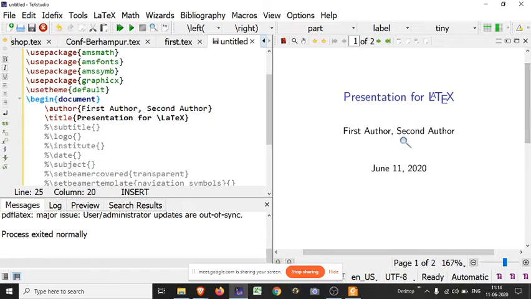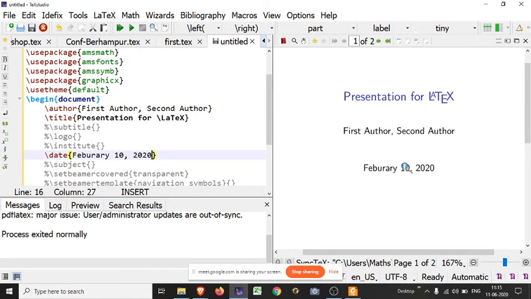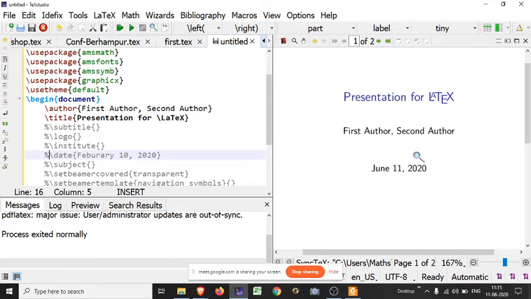Suppose you want to show a particular date. Then just uncomment and write a date, I am saying suppose. Now it will show this particular date. This thing changes automatically. Look here. So you may change the date according to yourself. If you want to use the current date, just put a percent sign or leave it blank. It will automatically use your current date. This is today's date.